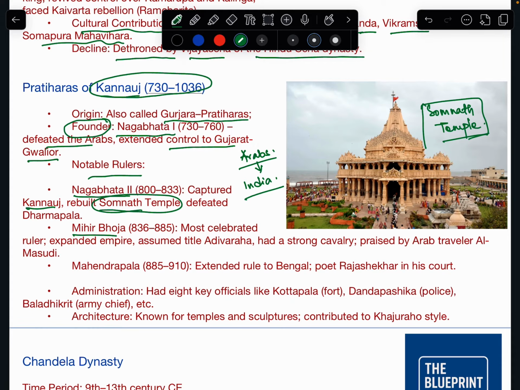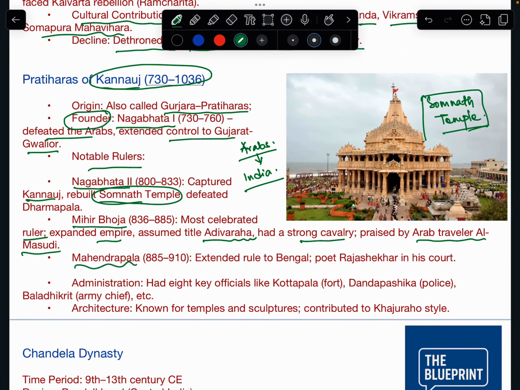Mihir Bhoja, the most celebrated ruler, expanded the empire. He assumed the title of Adi Varaha, had a strong cavalry, and was praised by the Arab traveler Al-Masudi. Mahendrapala was nothing very significant, so we can leave this, but the poet Rajasekhara was in his court.